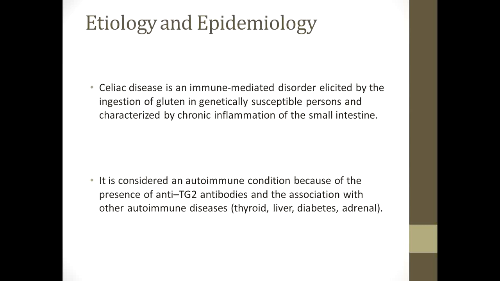Celiac disease is an immune-mediated disorder elicited by the ingestion of gluten in genetically susceptible persons, and characterized by chronic inflammation of the small intestine. Celiac disease is considered an autoimmune condition because of the presence of anti-tissue transglutaminase antibodies and the association with other autoimmune diseases of thyroid, liver, diabetes, and adrenal.